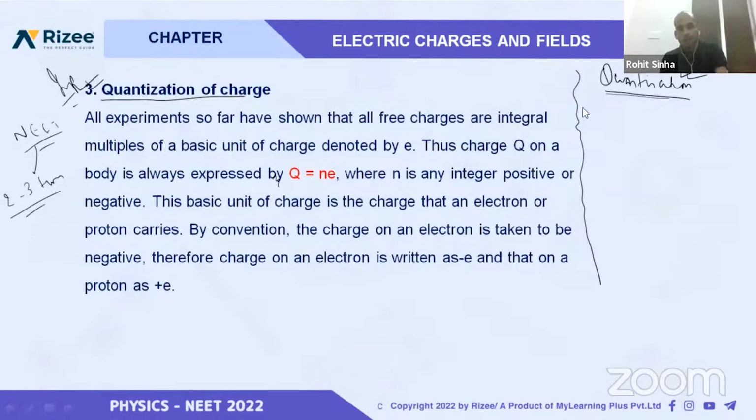Now, quantization of the charges, it is the most important property. Let me discuss here quantization of charge. Suppose you go to a banana shop. Will you tell that I need 2 by 3 banana?